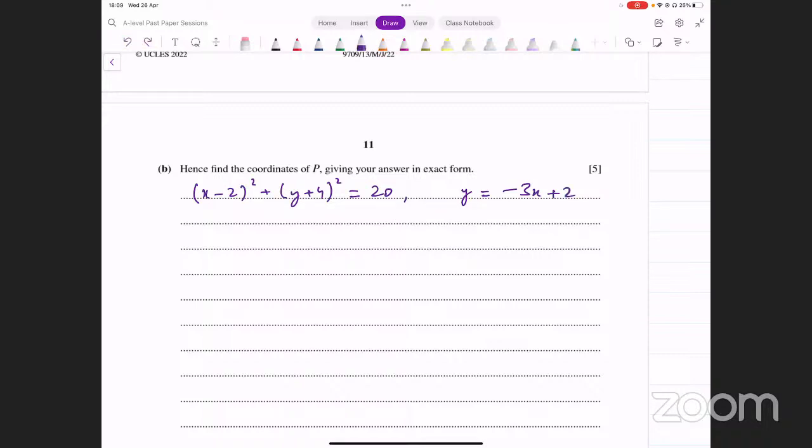Okay. Now let's see what that gives us. y की जगह पे ये डाल दें minus 3x plus 2. We get x minus 2 whole squared plus y की जगह पे you have minus 3x plus 2 plus 4 whole squared equals 20. Now let's simplify this. We get x minus 2 whole squared plus minus 3x plus 6 whole squared equals 20. Now be careful with the expansion here. x minus 2 whole squared, that's a minus b whole squared. That's going to be x squared minus 2x plus 4. Minus 4x in fact. So x squared minus 4x plus 4. And what about this now?